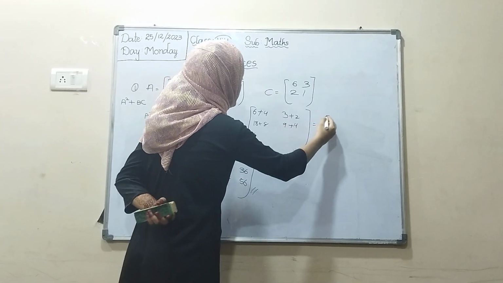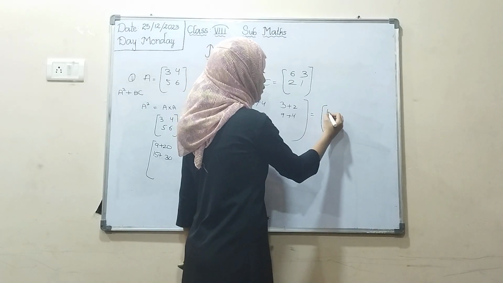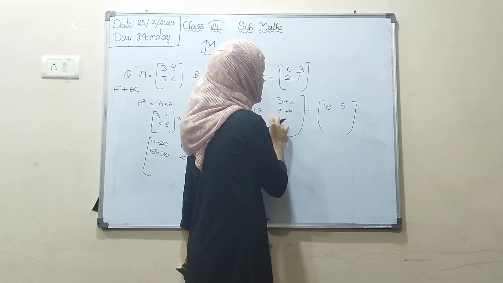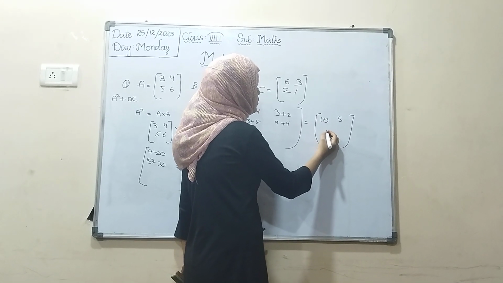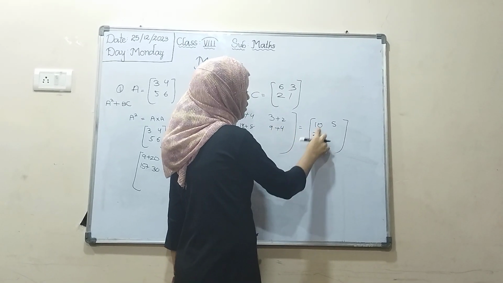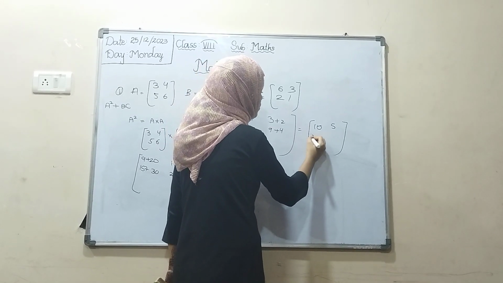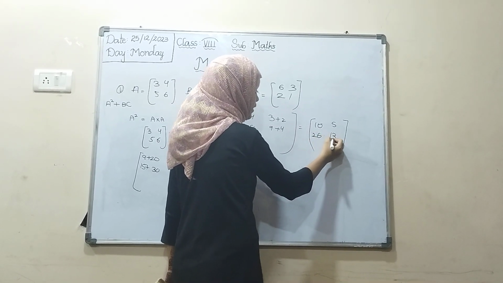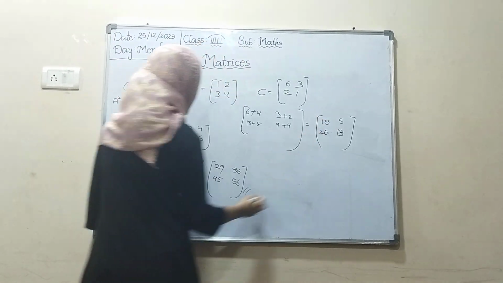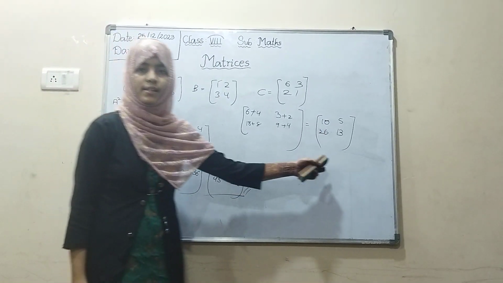That is equal to 6 plus 4, 10. 3 plus 2, 5. 18 plus 8, 26. 9 plus 4, 13. So we got the value of A square and BC also.